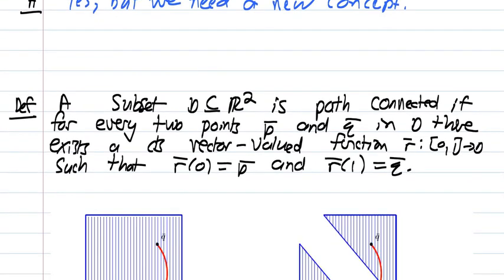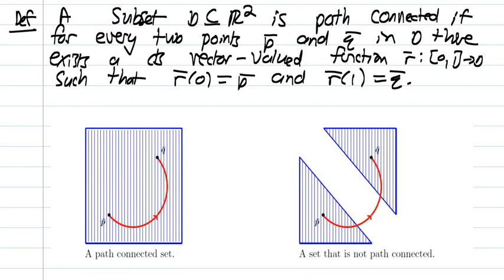It's a bit better to understand this with a diagram. So if you look at figure 1, figure 1 is a path connected subset of R2. Here you can see you have a vector valued function that at time 0, you're at point P. At time maybe a half, you are visiting some point in region D, and at time 1, you're at point Q. So the one on the left is a path connected set.